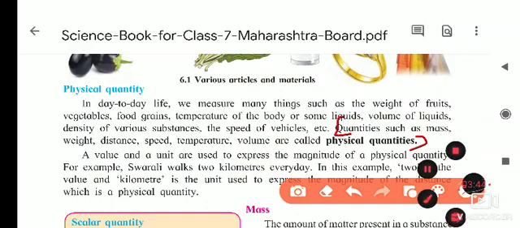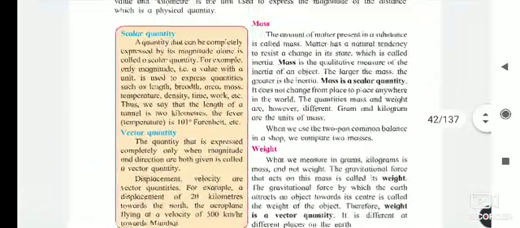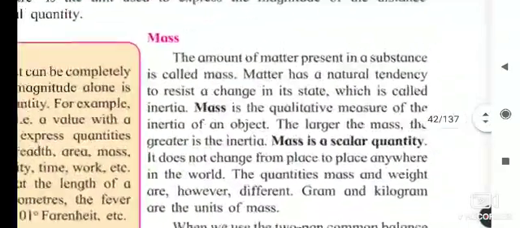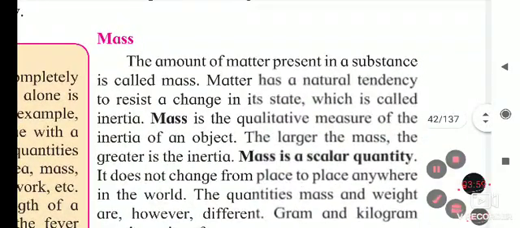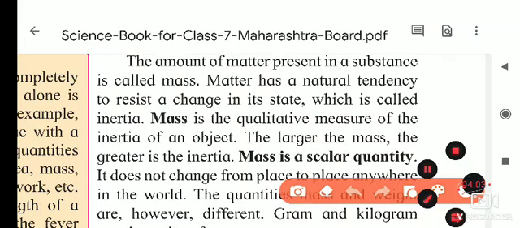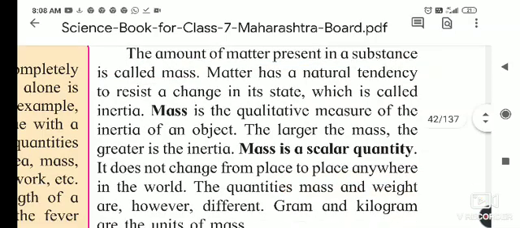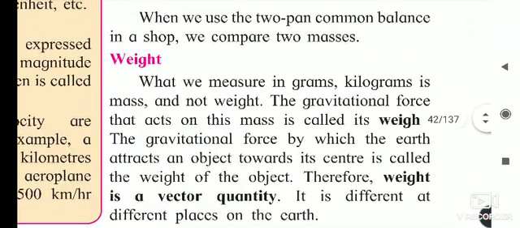Now, after these, 6 definitions I asked you, and one more definition remains, that is weight. In the exam they may ask you the difference between mass and weight. For that you must know that the amount of matter present in a substance is called mass. This is the first point. First we will see the definition of weight, and then I will tell you the difference.